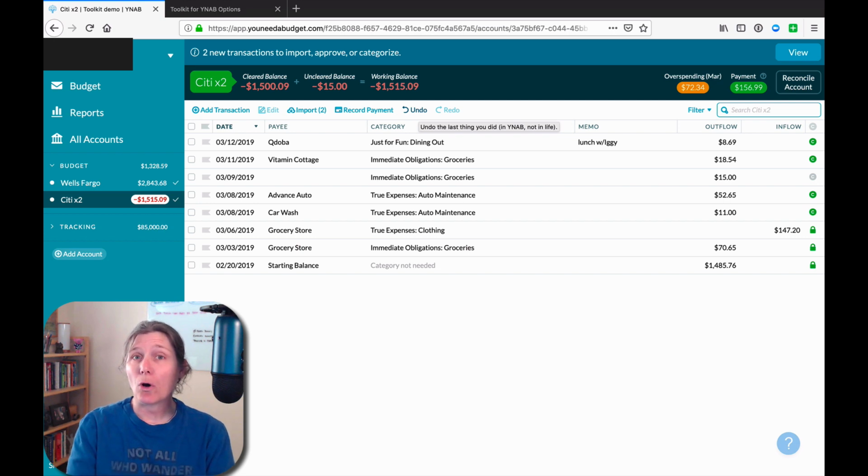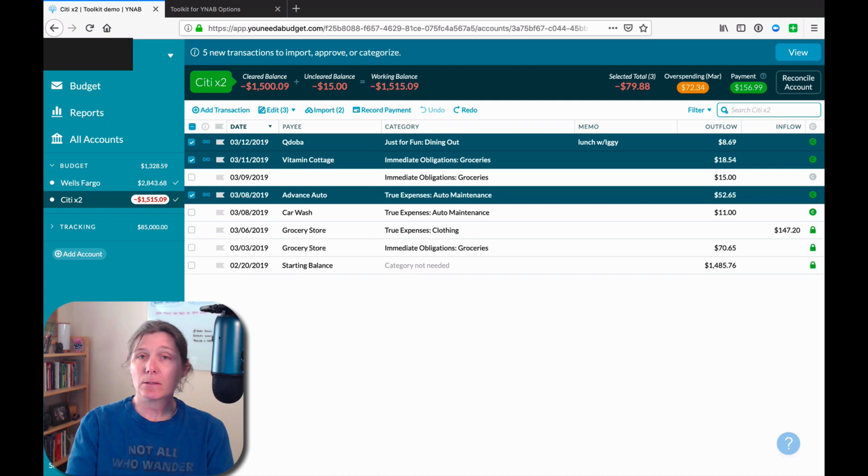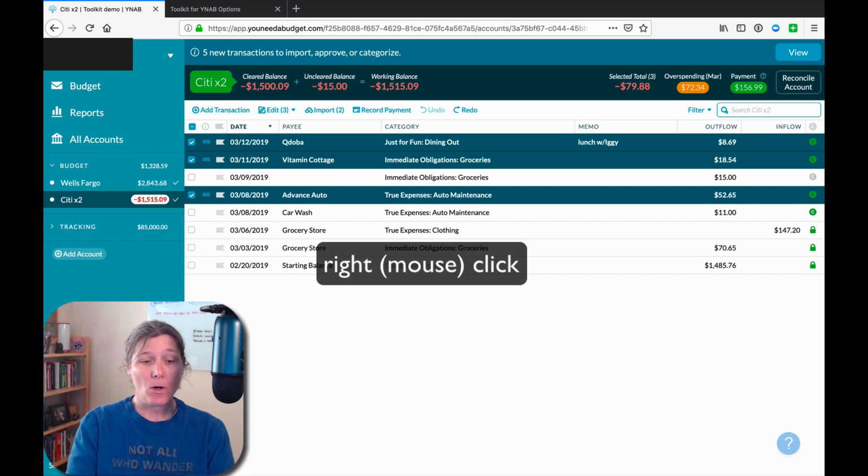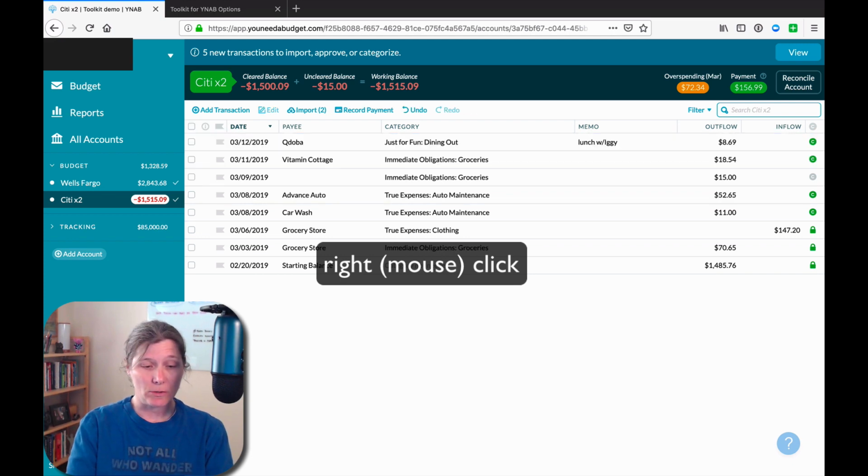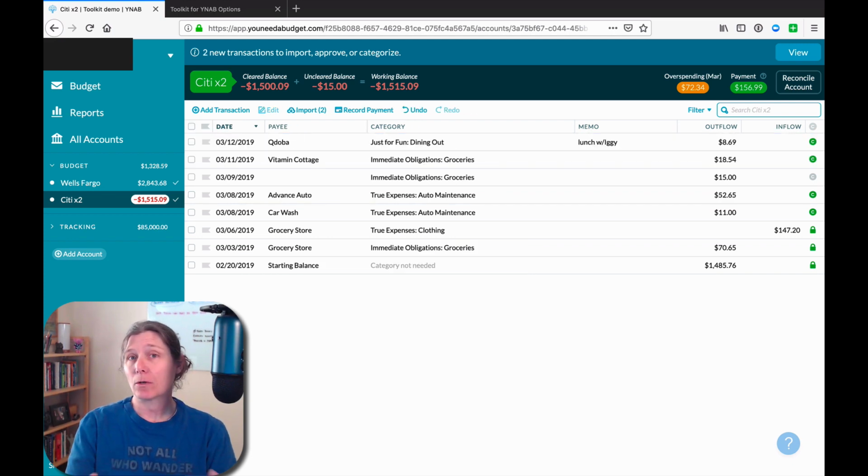It approves all of those transactions in a single click. And to show you the third key option, I can do a right click. All three transactions are selected. I can do a right click on one transaction and they are quickly and instantly all approved.